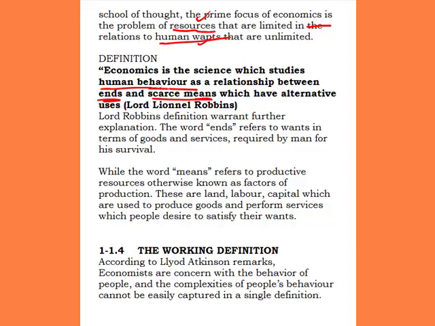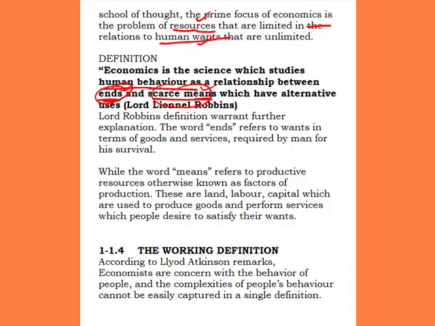He studied the behavior of human beings as a relationship between the ends and the scarce means. In essence, economics is a discipline in which we study human behavior as a relationship between the ends and the scarce means. When we say ends, we mean our wants, our needs, our yearnings.